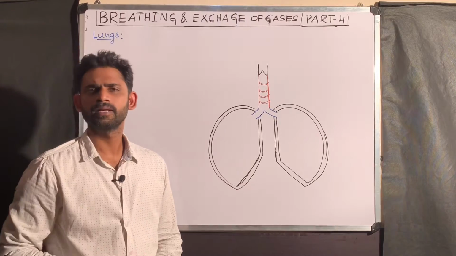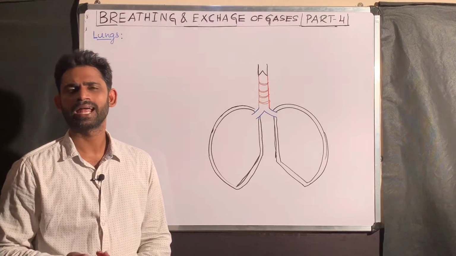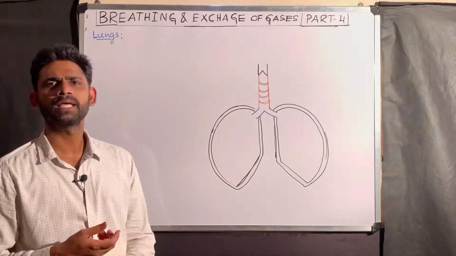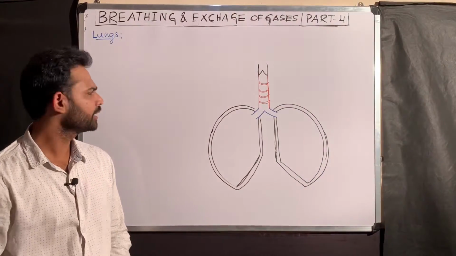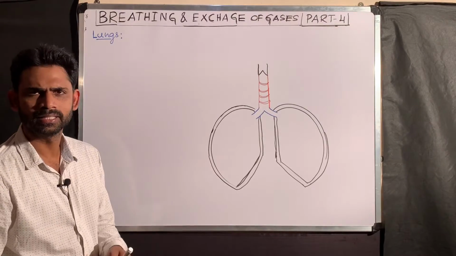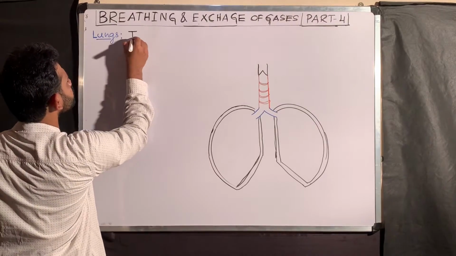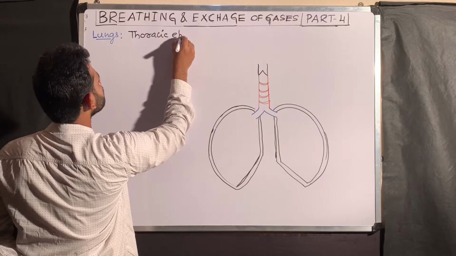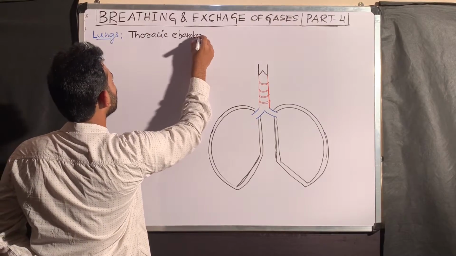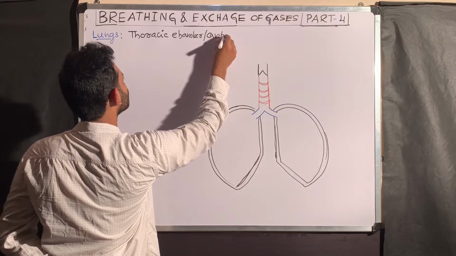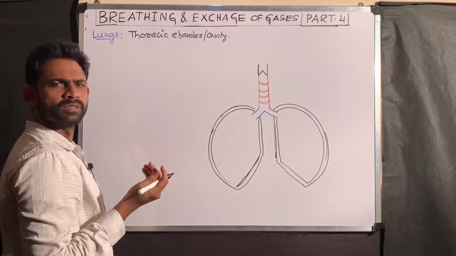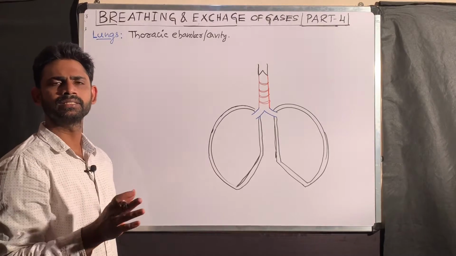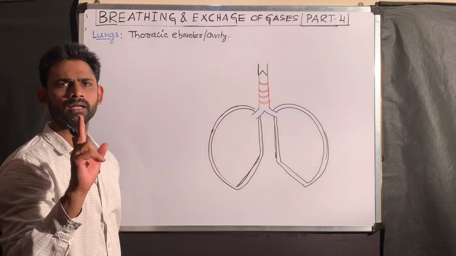In the last part, I explained about the trachea and structure of alveoli. And in this part, I am going to explain about the lungs. Okay? These lungs are present in the thoracic chamber or cavity, the thoracic cavity. So this thoracic cavity is divided into two chambers. Each chamber contains one lung.